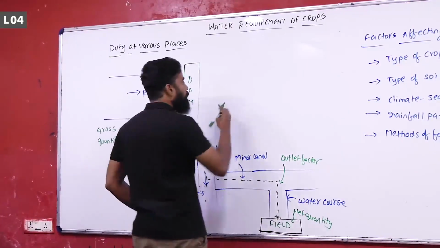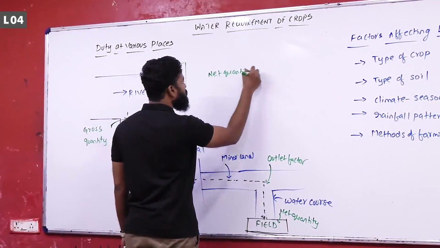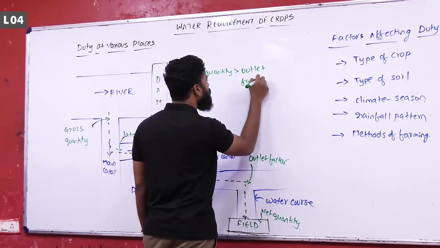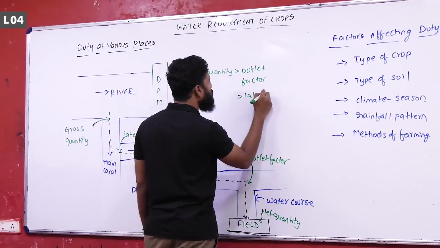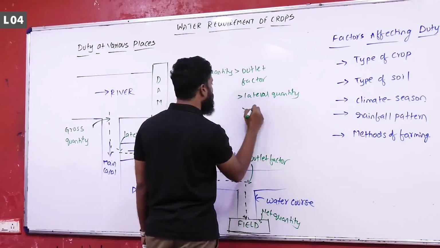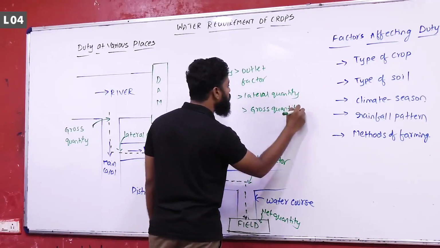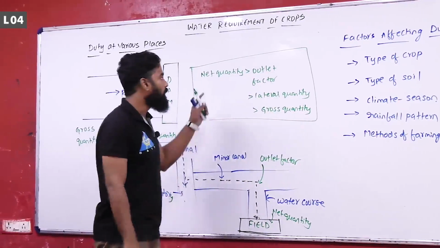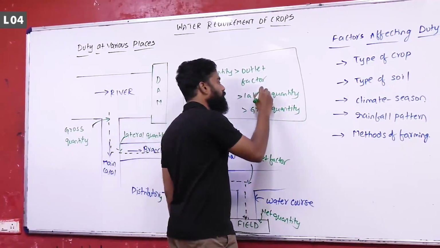So, duty of net quantity is more than outlet factor, which is more than lateral quantity, which is more than gross quantity.